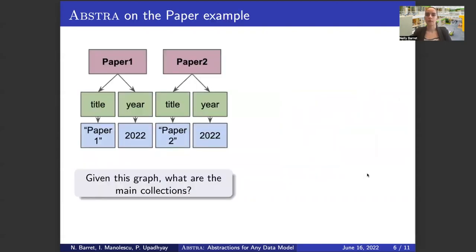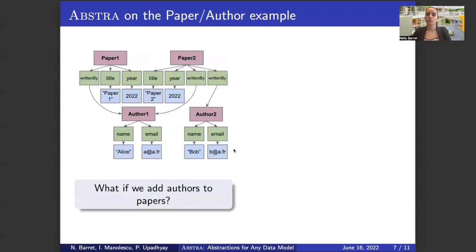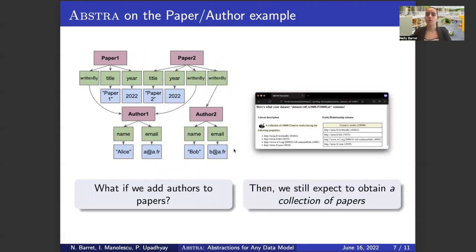Now, I will show how ABSTRA performs on some examples. So here on the left, you have the graph that ABSTRA produced out of a dataset of 2 papers that have both been published in 2022. Given this graph, we wonder what the main collections are. ABSTRA says that the most interesting collection is the one of papers, or in other words, that the dataset is about some papers. Now, if we add some authors to the papers, what do we obtain? We still obtain in the description a collection of papers because the authors can be seen as belonging to the papers.